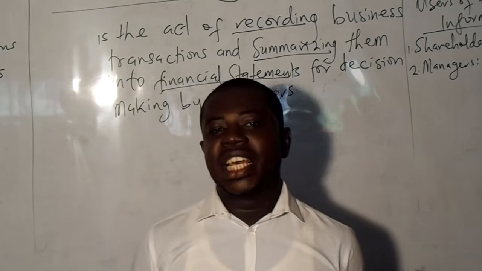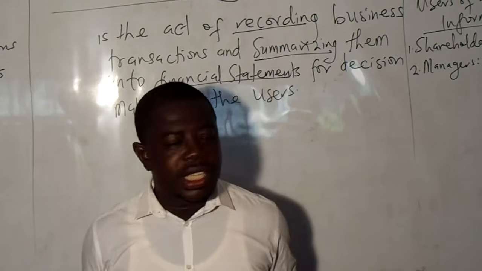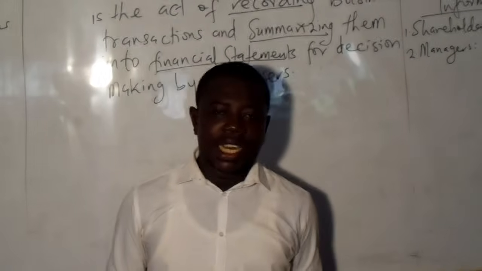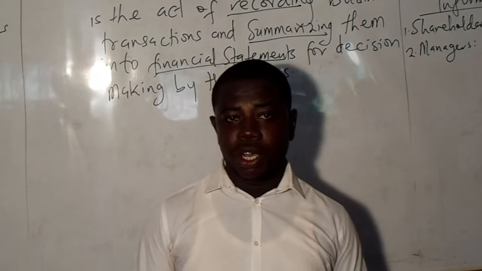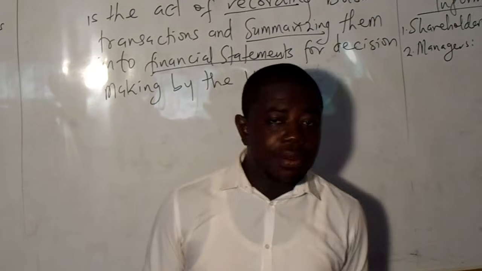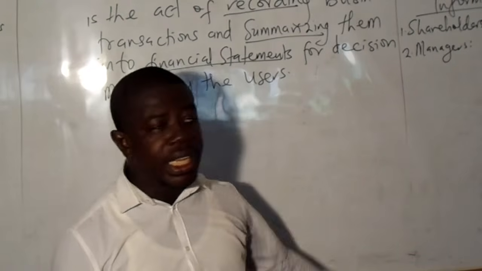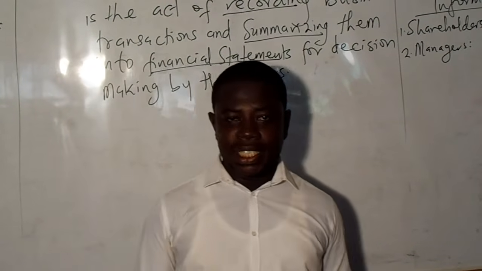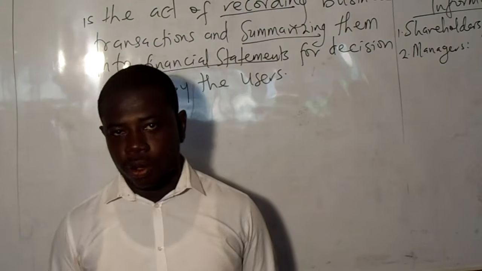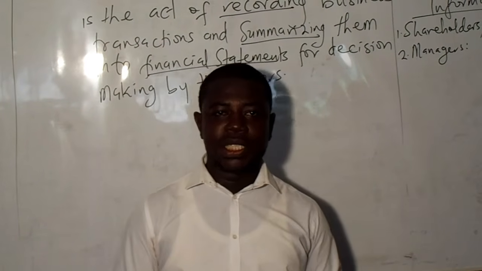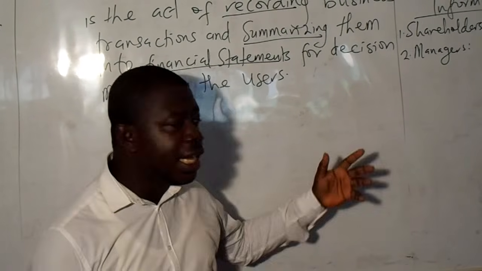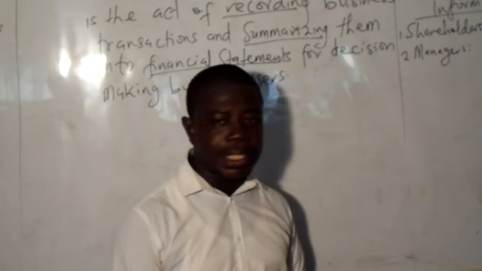And are they meeting the expectations of shareholders? Of course, the expectation of shareholders is to maximize their wealth. And that is exactly what the management will also be concerned about. And that is the main reason why they also need financial statements. Recently, there have been issues of agency problems, but that is not our focus for now. We will look at that in the subsequent topics ahead. But definitely managers want to know profitability to plan and control the activities of the business.